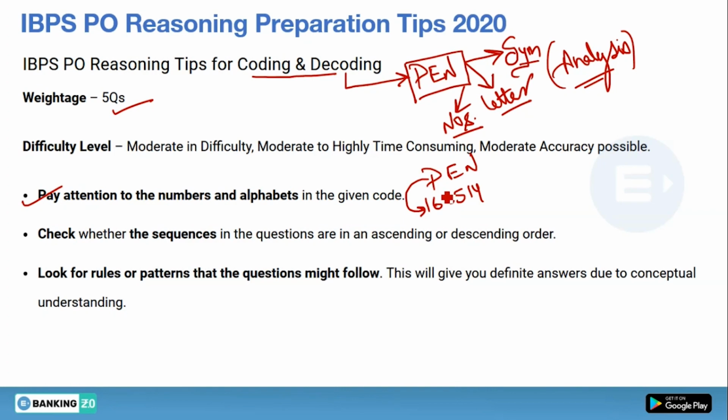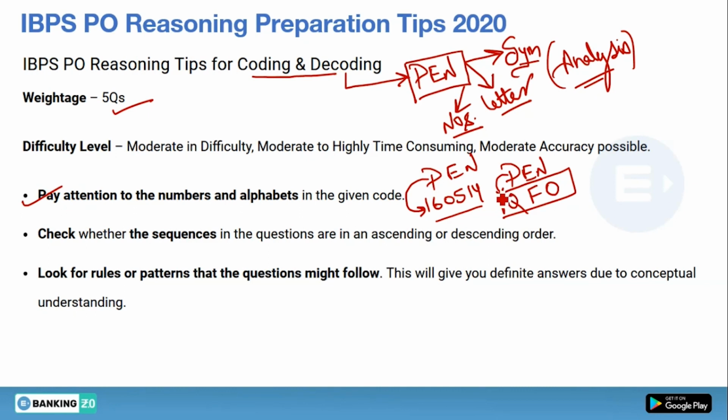So what is the pattern followed here? I have written the place value of every alphabet. So this is coding and decoding. Let's take another example. If this pen is converted into Q, F and O, what is the pattern again? The alphabet is changed to the next alphabet. So these two are examples of coding and decoding, where I have converted pen into numbers and pen into alphabet.